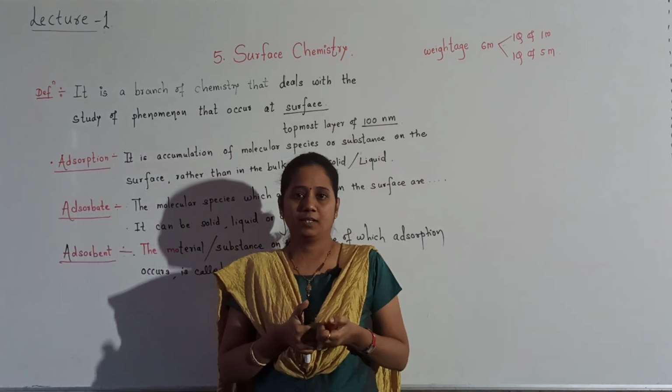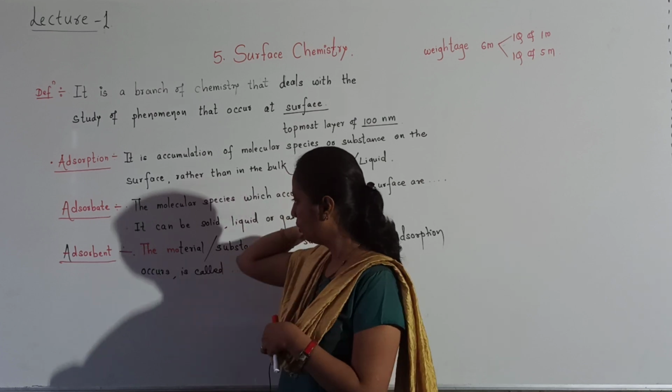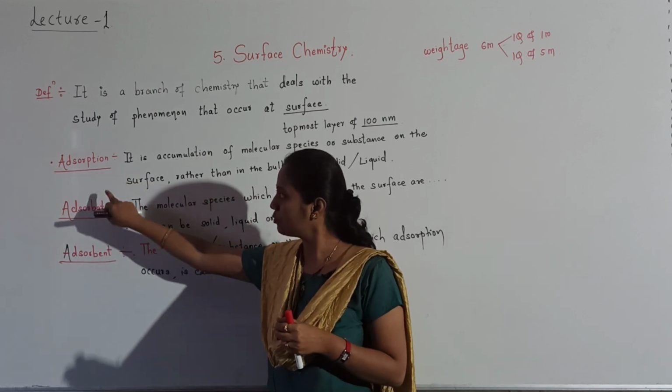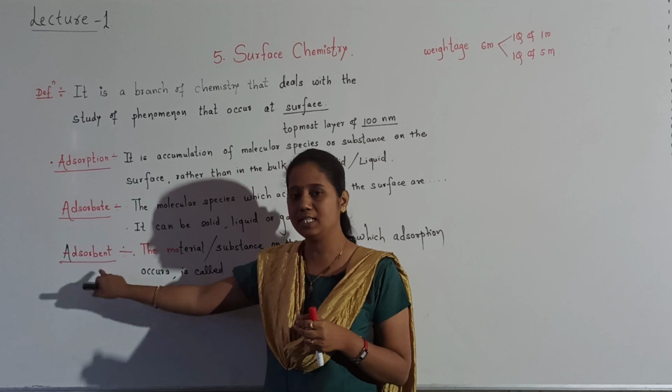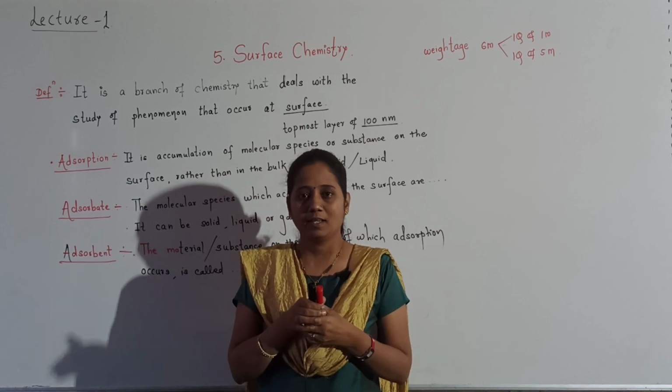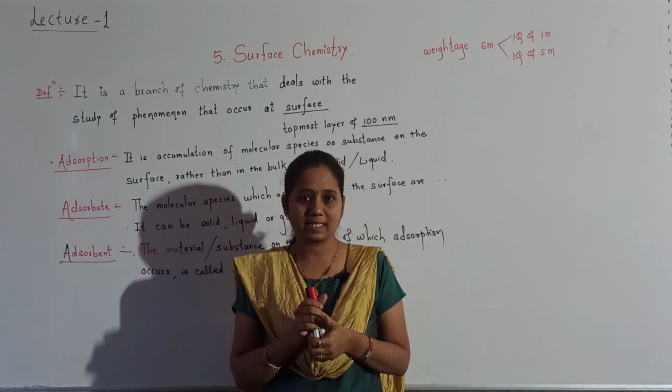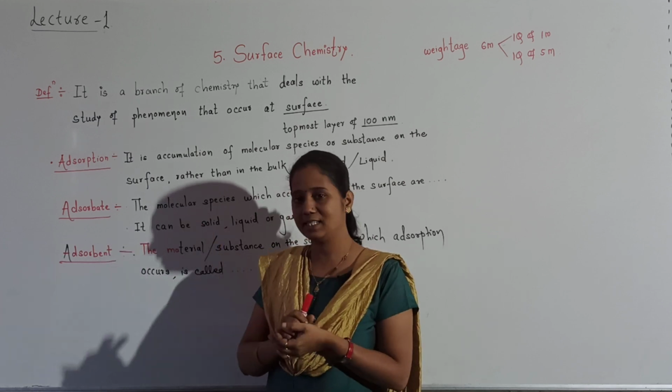Okay, so you understood all three terms: what is adsorption, what is adsorbate, what is adsorbent. Okay, let us discuss few examples to get this point.